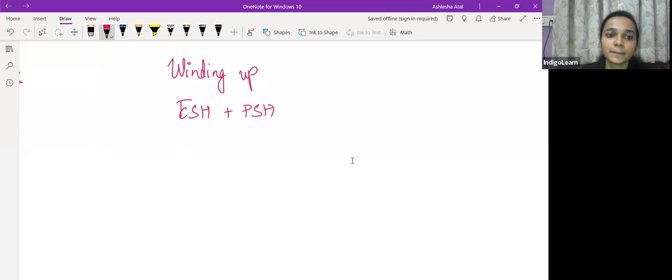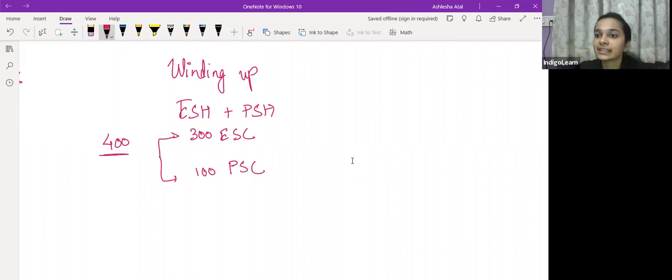Now say for example the total share capital of the company is, say, 400 crores, lakhs, whatever you add. Let's say 400. Let's keep it easy for calculation. Say 400 rupees is the total share capital. This is a hypothetical situation, only for making you understand. Out of this 400, 300 is equity share capital and 100 is preference share capital.